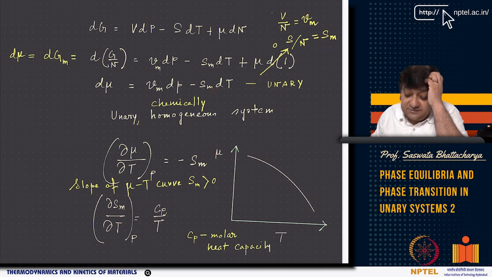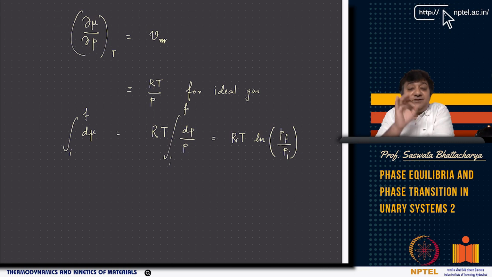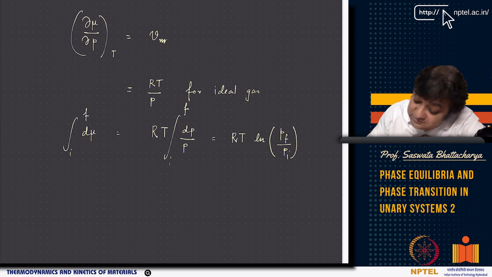You are integrating from initial state to final state. Again, I want to tell you, initial state to final state depends only on the states. It does not depend on what path has been followed, whether it's an irreversible path or a reversible path. It does not matter. So, in the case of ideal gas, or perfect gas as it is sometimes called in books,